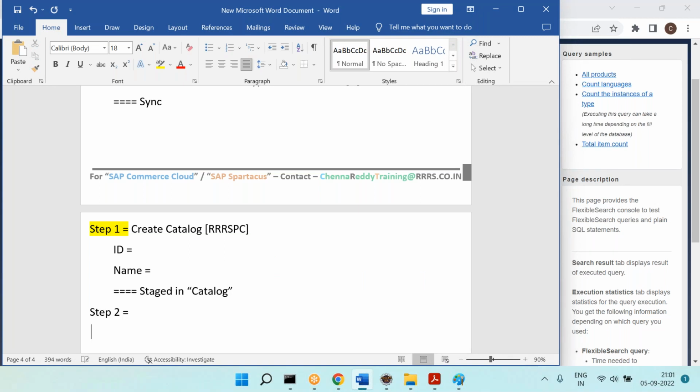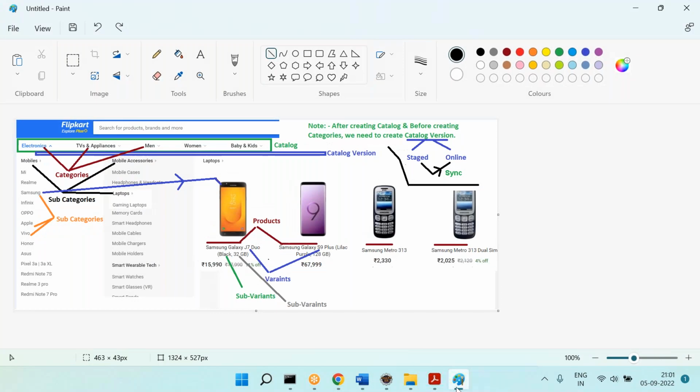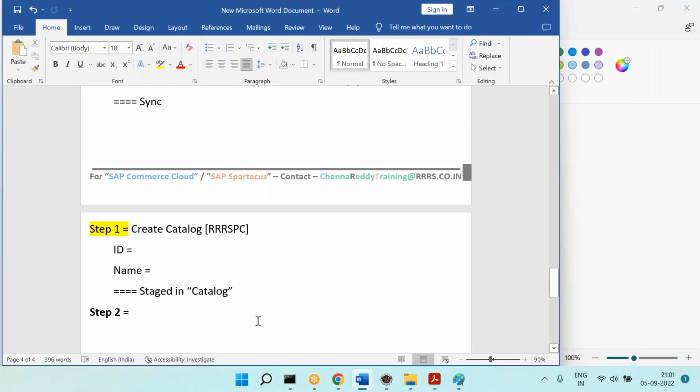Next, step number 2. Tell me from this diagram which one shall I do? Catalog is done. Which one shall we do? Catalog version. Yes, catalog versions, which are nothing but staged and online. So let's create catalog versions, which are nothing but staged and online.